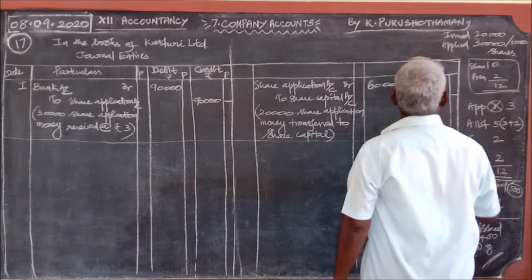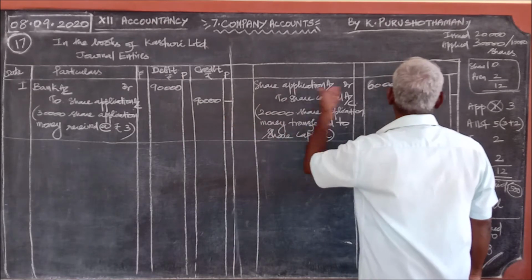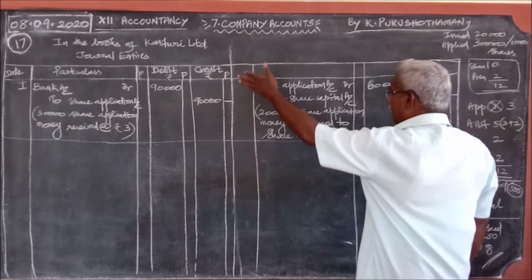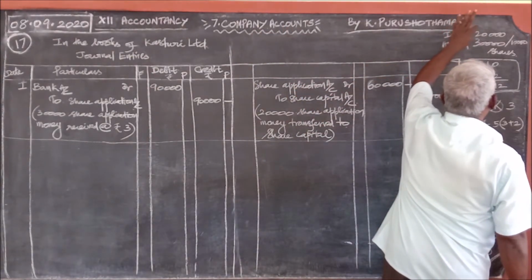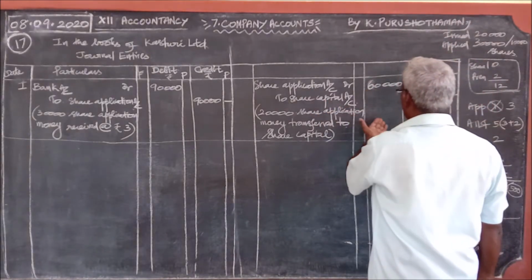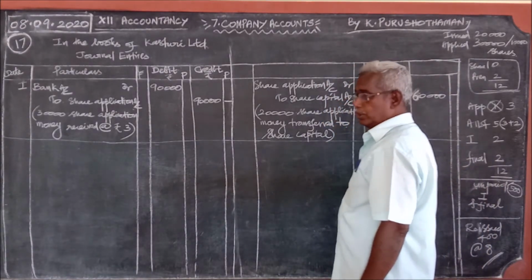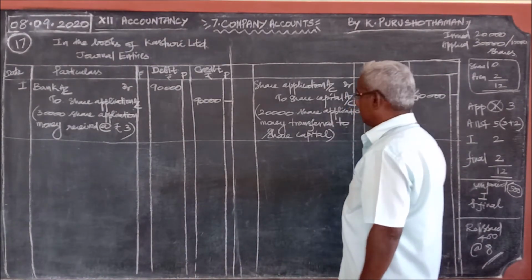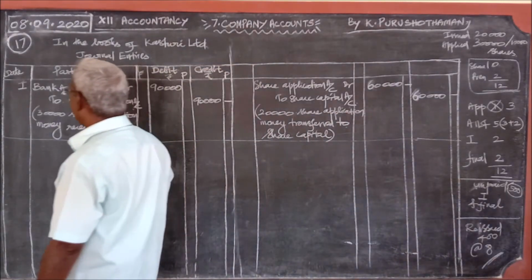If only 20,000 shares were applied for and issued, then we can write the same amount. But here 30,000 shares were applied for, while the number of shares available in the company is only 20,000. Therefore, only for 20,000 shares can it be transferred to share capital. Only the shares the company issues can be transferred to capital. So not all the amount received on application. Now we pass on to the second stage.